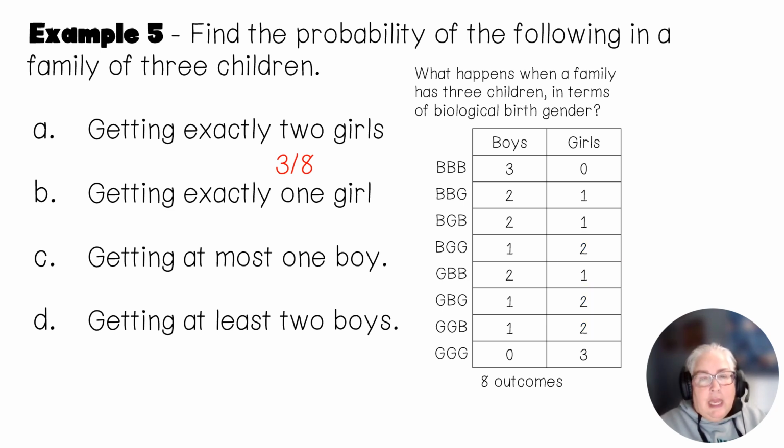Now, when I look at exactly 1 girl, I'm going to highlight my 1 girls. And again, I have 3 of them out of my 8 outcomes. So that would be 3 out of 8.